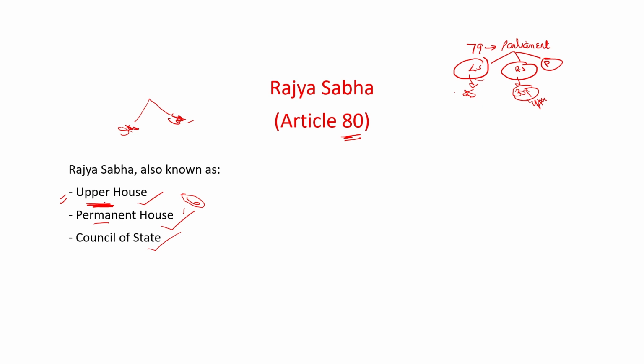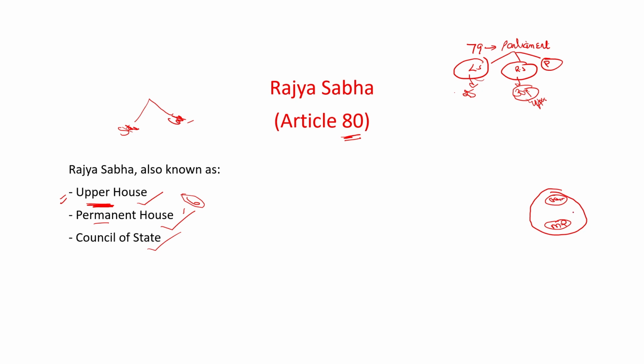The Rajya Sabha is known as the upper house due to the age limit in comparison to Lok Sabha. This house is known as the permanent house as the President cannot dissolve this house. And this house is known as the Council of States as the members of the Rajya Sabha directly represent states and union territories. So I hope you understand this. Okay, what is the structure of Rajya Sabha? The structure of the Rajya Sabha is very simple. Here are some MPs, known as members of parliament of Rajya Sabha, and there is a chairman.